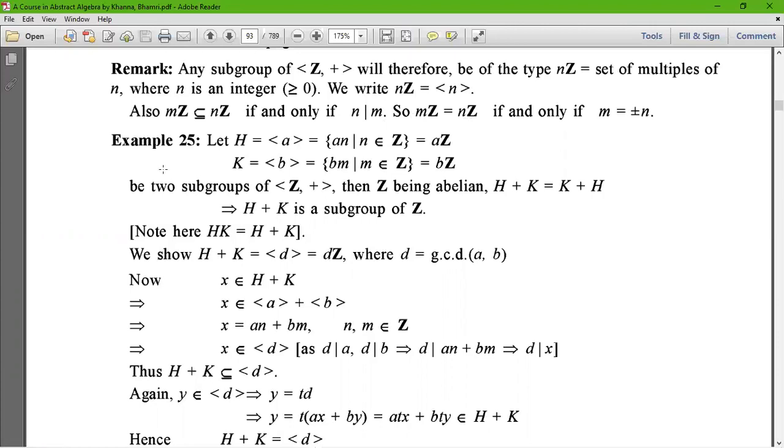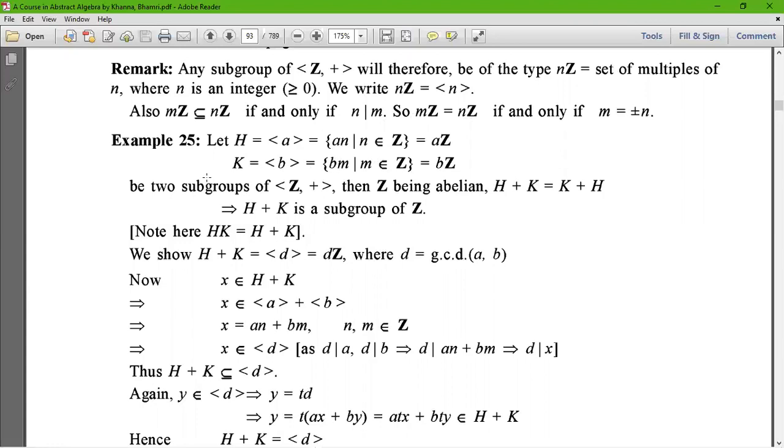Let H equals the generator a, which equals the set of an such that n belongs to Z, which can also be denoted by aZ as shown previously. Similarly, we take another subgroup K equals the generator b, which equals bm such that m belongs to Z, equals bZ.